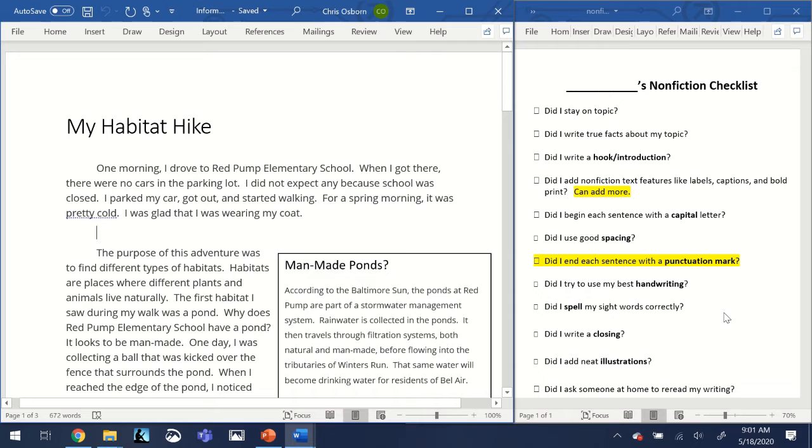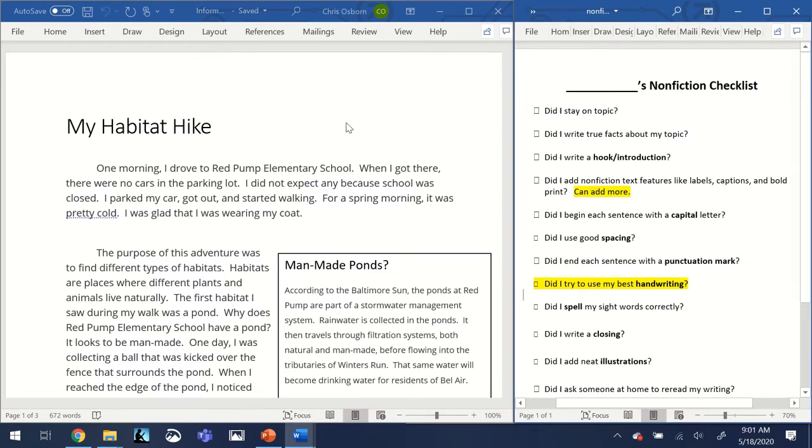The next one says, did I end each sentence with a punctuation mark? And again, just like with the capital letter, the best way to go about seeing if you did this is to read your writing again. And I did that, and yes, all of my sentences have a punctuation mark at the end. My next item is, did I try to use my best handwriting? Well, I typed it, so I didn't use handwriting at all. It's easy to read because I typed it, so I'm good there.